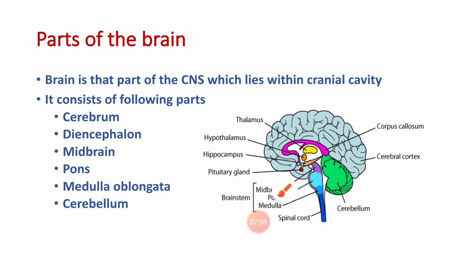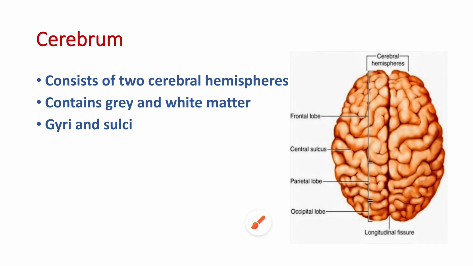Then the brainstem consists of three parts, from above downwards: the midbrain, the pons, and the medulla. So these are the different parts of the brain. Let us see the details of each and every part of the brain. First of all, the cerebrum.